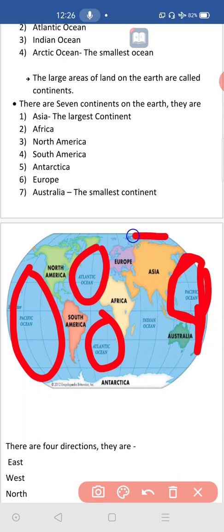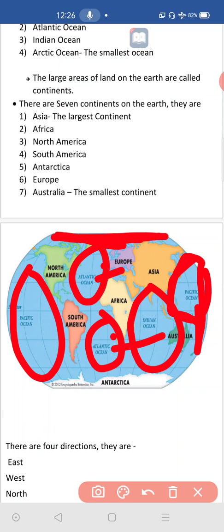Third one is Arctic Ocean. Here it is. It is Arctic Ocean. It is Atlantic, these 2 dots, this one and this one, Atlantic Ocean. And last one is Indian Ocean. This is Indian Ocean. It is nearby our India, to the southern part of our India. Okay, so you can keep these in your mind.